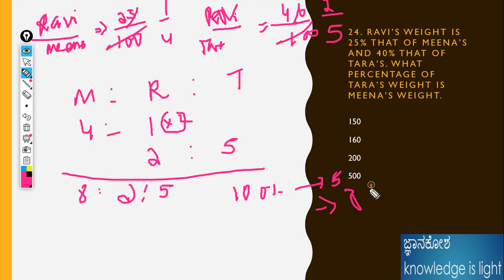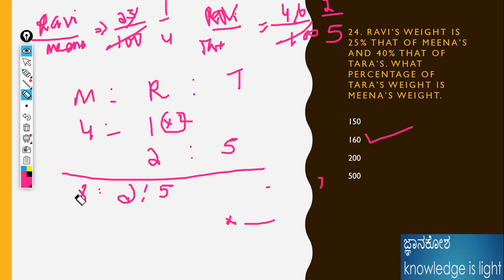It should be higher, right? Keep 100 the same and make 8 the numerator, with 5 in the denominator: 8 by 5 into 100 gives 160. So the answer is 160%. I already told how to do this. Here is one more method for the ratio.